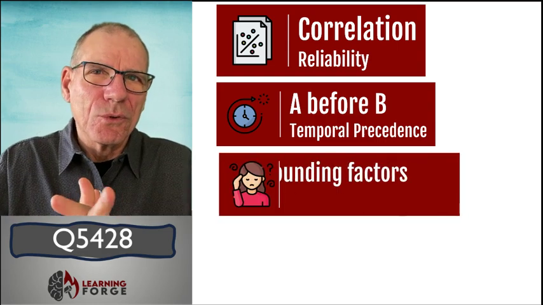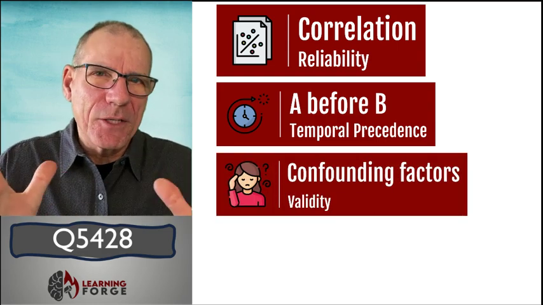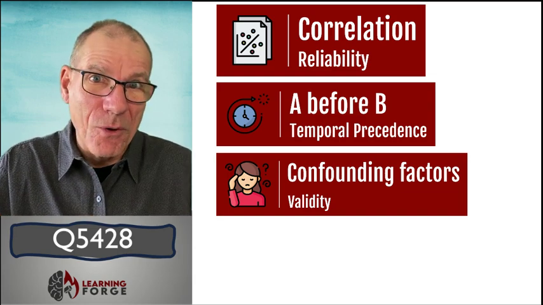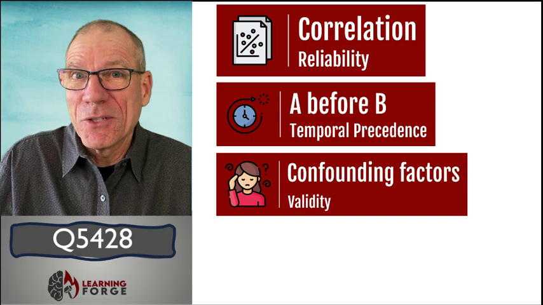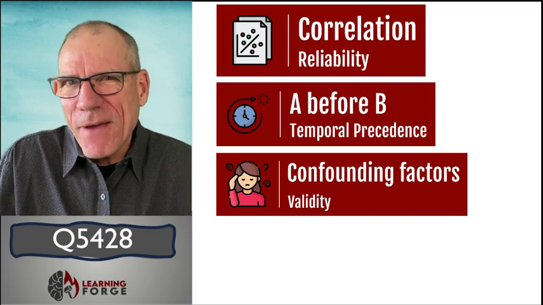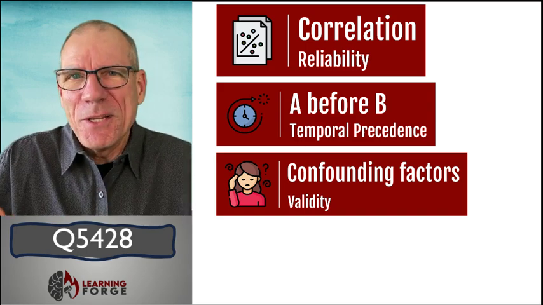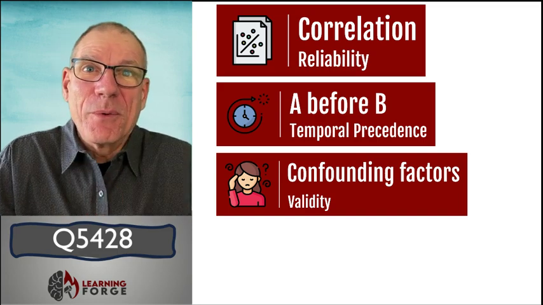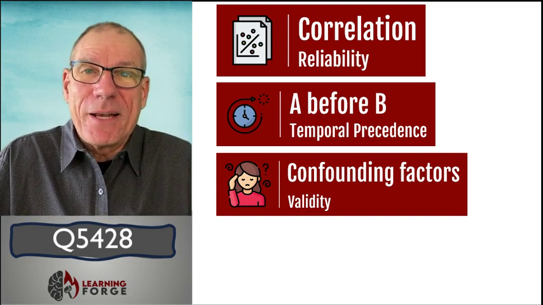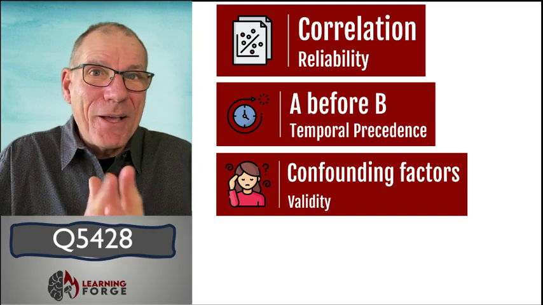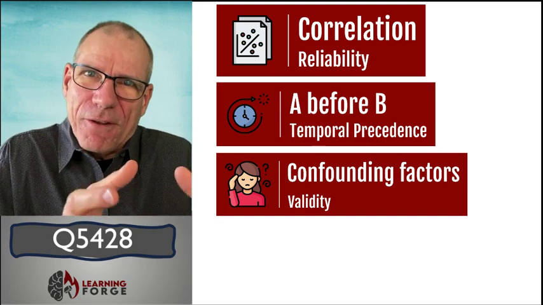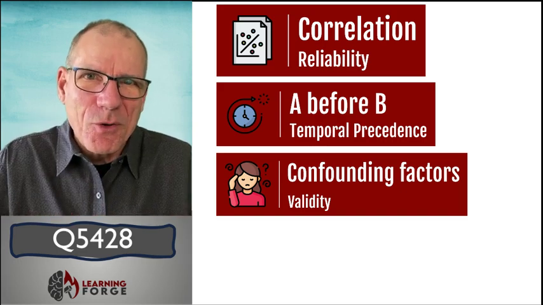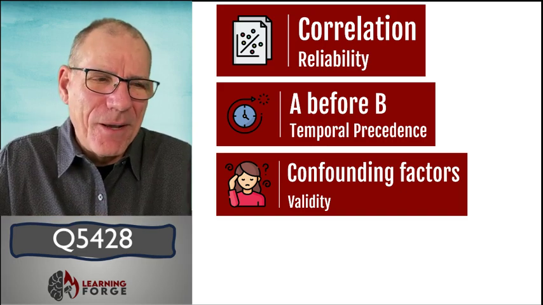Then we need to rule out all of those other things that might explain it. So if we looked at the number of drowning deaths versus the amount of ice cream sold, you'll find that that's another spurious correlation. But there's probably a confounding factor there, that on hot sunny days, more people buy ice cream. On hot sunny days, more people go to the beach and go swimming. And so it's more likely that there's going to be, sadly, more injuries by drowning. So that's the confounding factor, the other factor that actually explains it. Ice cream is not causing drowning deaths at sea.